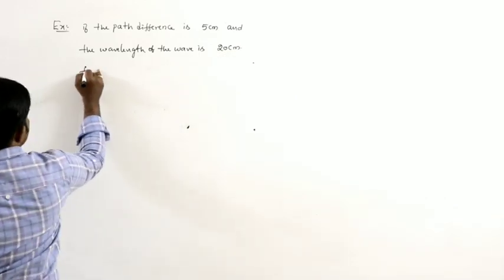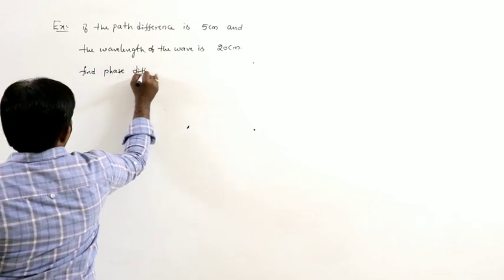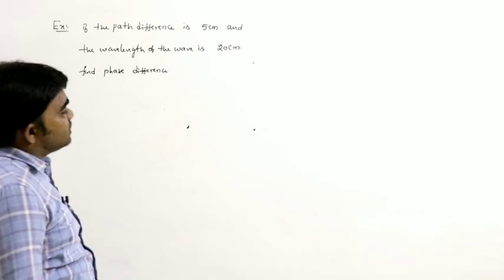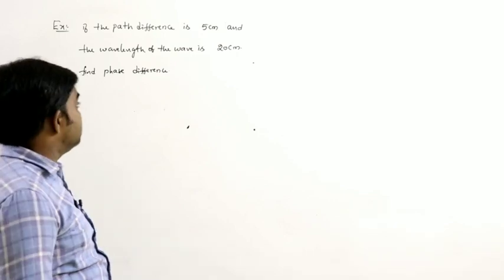Find the phase difference. If the path difference is given as 5 centimeters and the wavelength of the wave is given as 20 centimeters, find the phase difference.